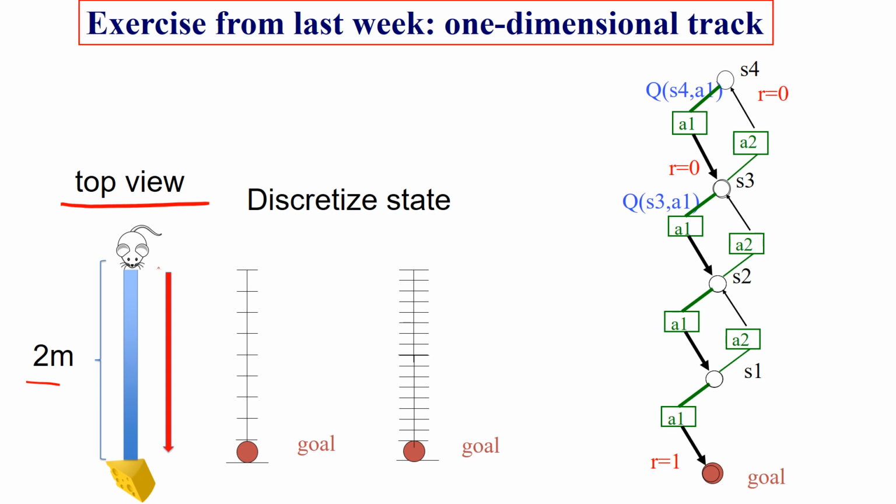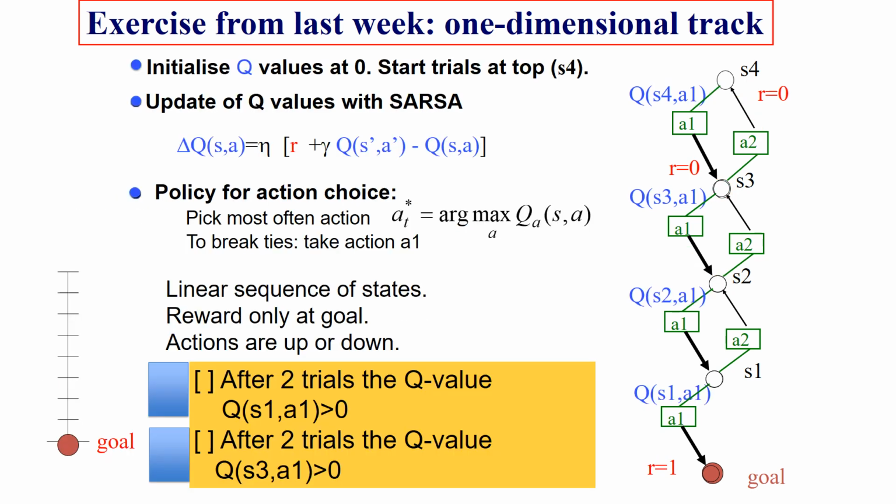And now once we have these discrete states, we can then say, okay, I can go from a state somewhere in the middle, I can go downward towards the cheese and I get to this state, or I can go upwards in the other direction. Now let's analyze this just a little bit further.